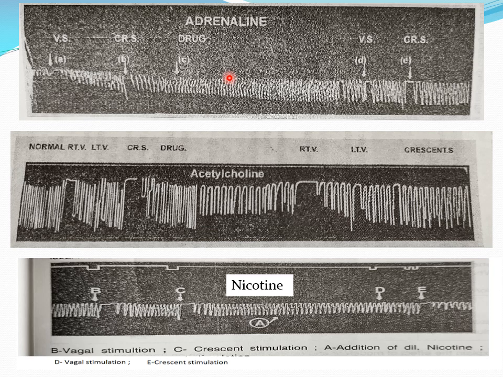And what are these effects? We can just mention the effect of sympathetic stimulation to the heart, or the effect of adrenaline if poured on the heart. The same adrenaline is released by the adrenal medulla in the body. The main site of release of adrenaline in the body is the adrenal medulla, and it circulates in the blood and can also act on the heart. So what are the effects of adrenaline or noradrenaline on the heart?